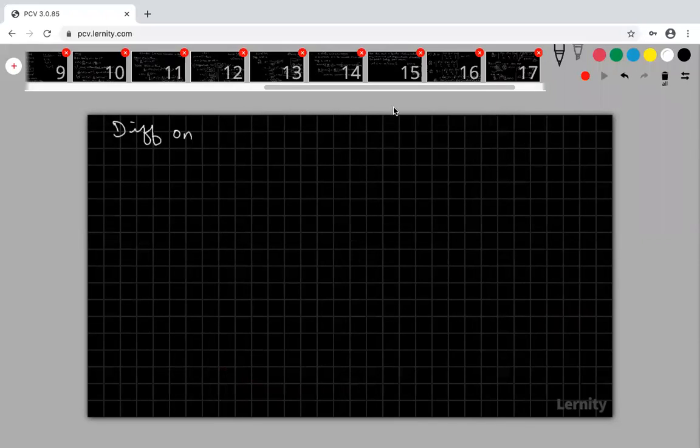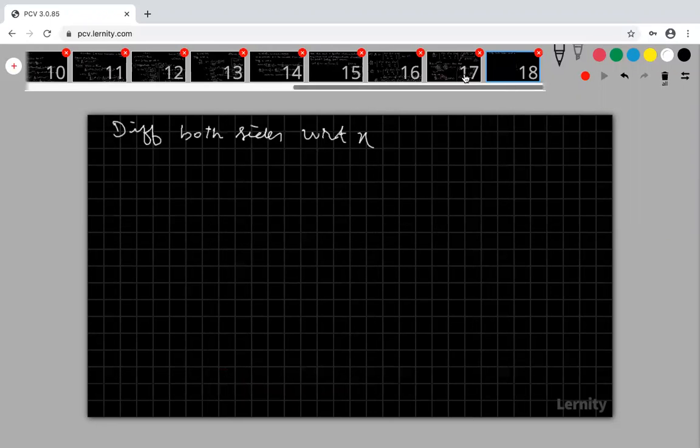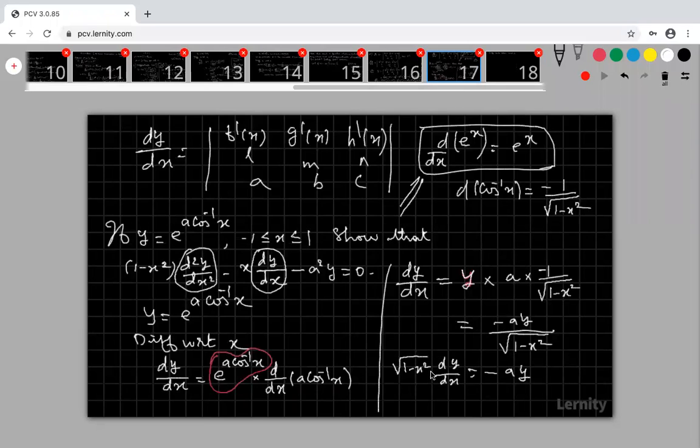So now differentiate on both sides with respect to x. What is the left hand side differentiation? Look at that, my left hand side is root over 1 minus x square into dy by dx. I am going to apply the uv formula.